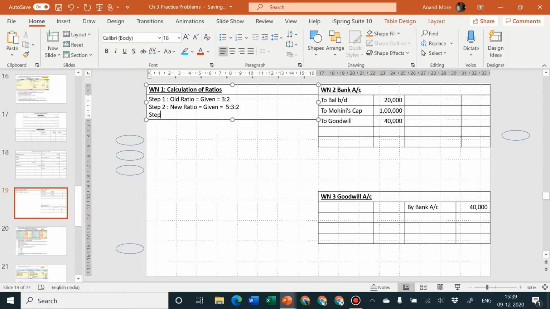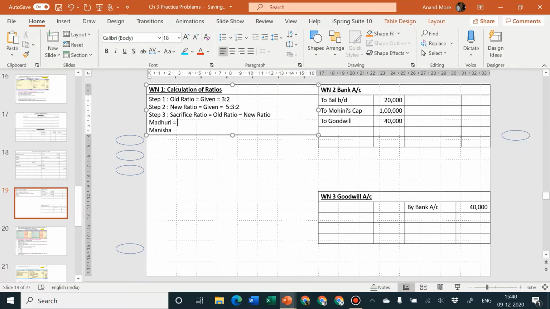And next, step number 3, sacrifice ratio is equal to old ratio minus new ratio. So first partner is Madhuri, second partner is Manisha, and there is no question of Mohini sacrificing anything because Mohini is a new partner.